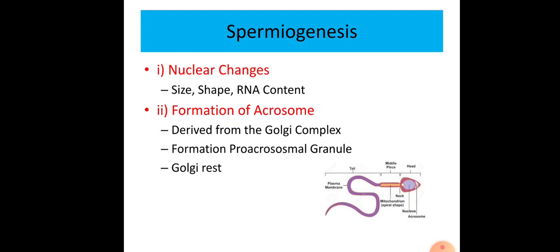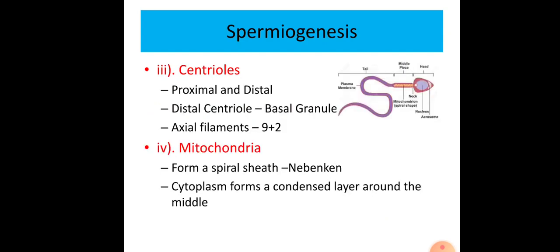After the formation of the proacrosomal granule, it enlarges in size and forms the acrosome. Remaining parts of the Golgi complex after the formation of the acrosome are shed off, and they are known as Golgi rest.